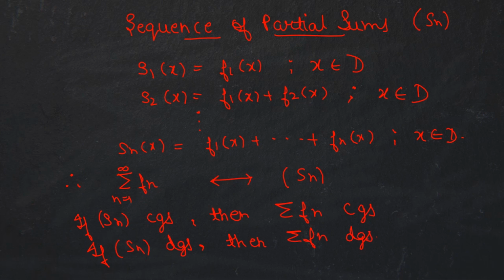This is very simple: you just have to compute the sequence of partial sums and calculate its limit, limit of Sn(x). If this limit exists, then Sn is convergent, and therefore sigma Fn converges. And if this limit does not exist, then Sn diverges, and accordingly sigma Fn diverges.